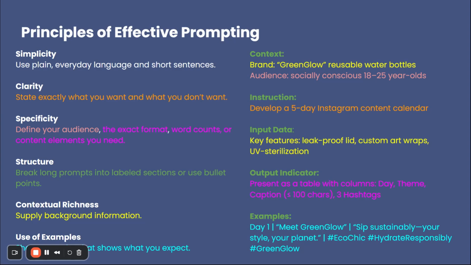The fifth rule is contextual richness. Give background information whenever needed. The more the AI knows, the better it performs. In our example prompt, we are specifying that this is the brand name, the bottles have leak-proof lids, custom wraps,